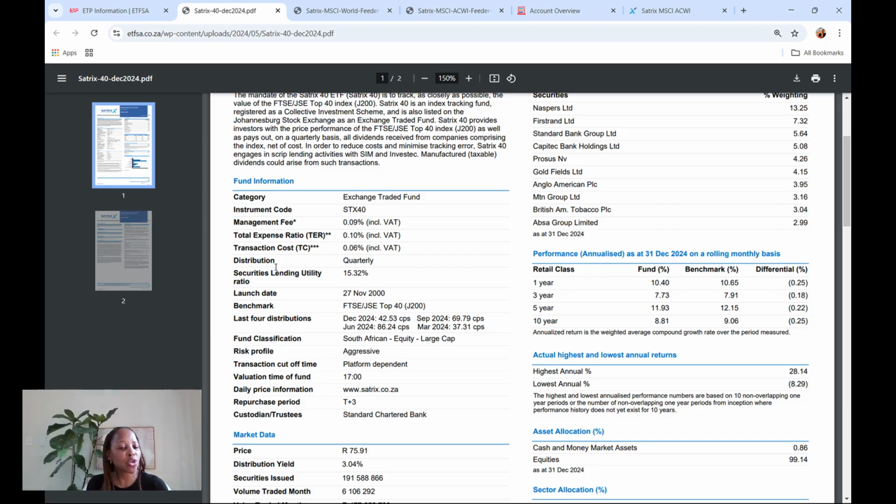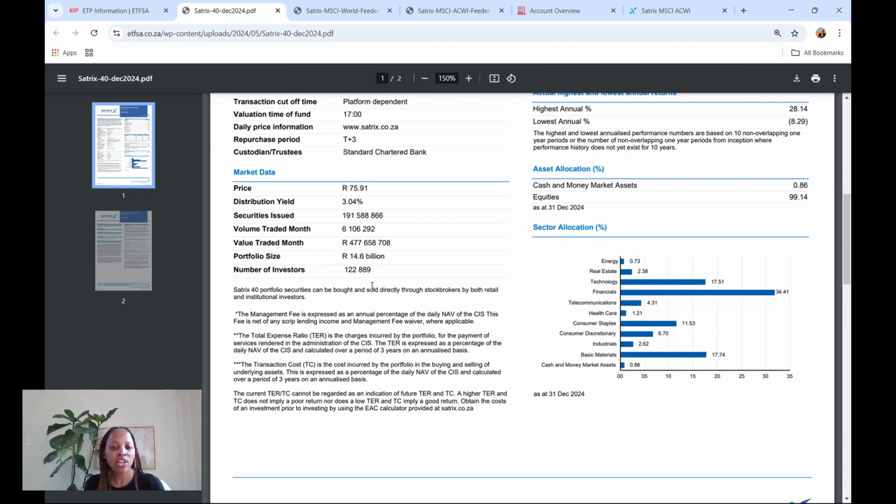8.81%. Where it says distribution, they pay dividends quarterly, so meaning she's going to receive dividends in January, then again in April. Yeah, I'm struggling with my months. And then in April, then in July, and then I think again sometime in September or October. So they pay dividends 4 times a year. Okay, and you can see also the portfolio size, meaning the total amount of investments within this fund is also huge, 14.6 billion rand, and the number of investors is also a lot, 122,000.